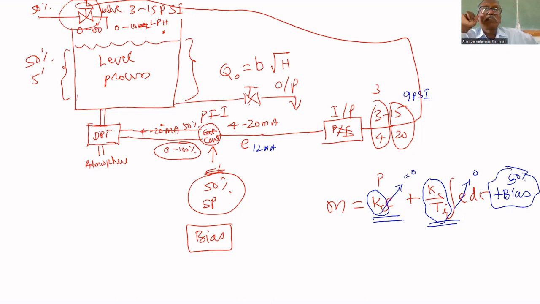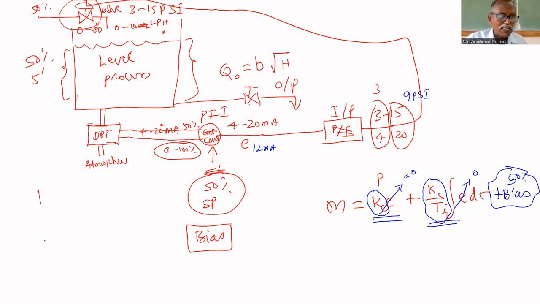Why is time constant important? A large time constant means it takes a long time, a slow device. A very small time constant means it quickly reaches the final value. Have you understood this? So time constant is important.